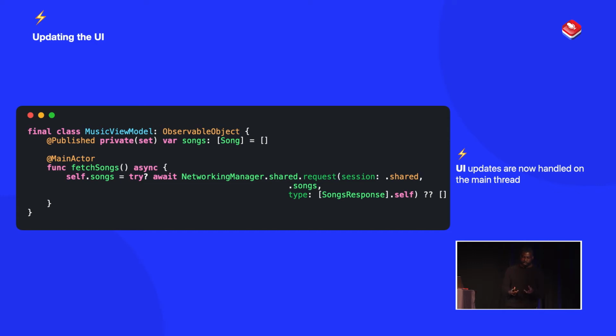Now, it's worth noting that I've put this specifically on the function, so this function will inherit that functionality. But if I was to move the MainActor onto the class definition, every single function would basically get that capability as well. But in this example, I've just specified it on this function. Cool. So moving on.